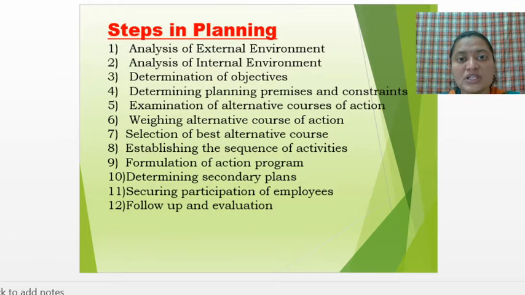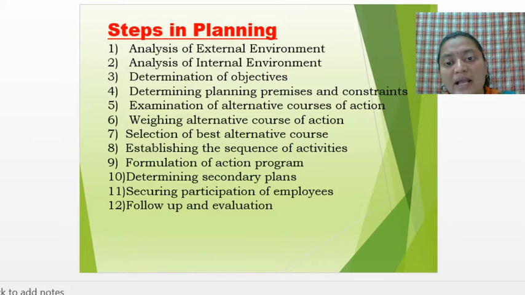The main objective may be to maximize the profit, or improve the profit, or increase the sales of the organization. Or the main objective may also be to have a good name and reputation in the market. In that way they need to determine the objectives of the organization. That is determination of objectives, the main objective or goal of the organization.